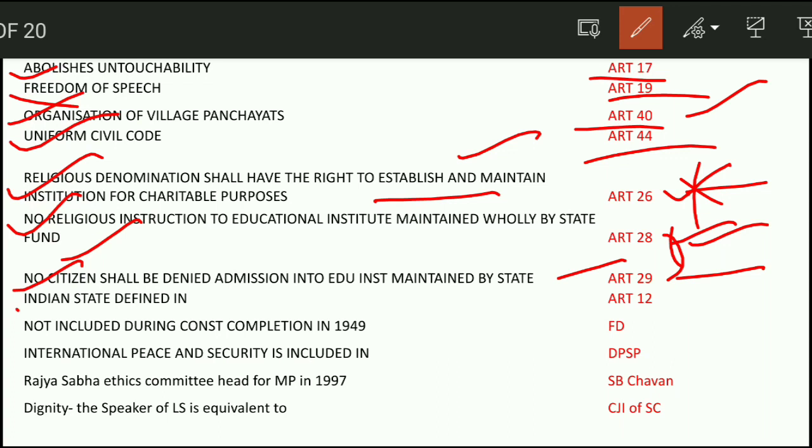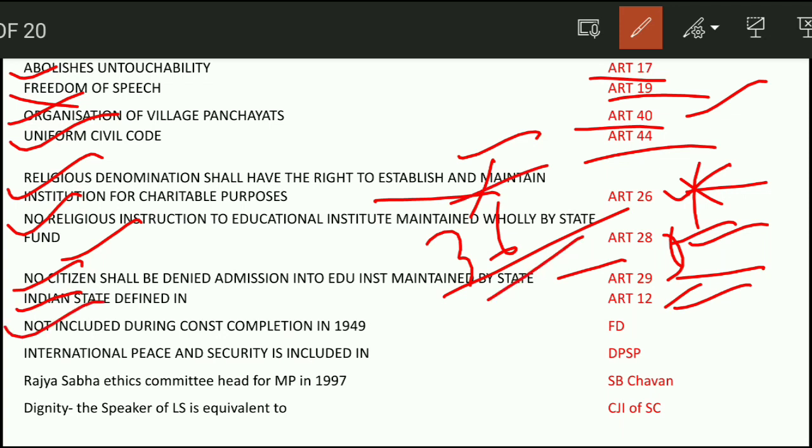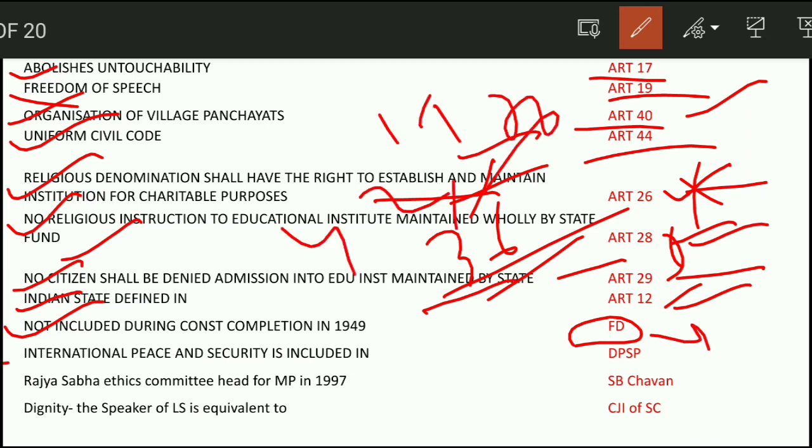Next, Indian state is defined in Article 12, and also it is defined in Article 36. This is in fundamental rights, and this is in DPSP. Next question. Not included during Constitution completion in 1949. So fundamental duties were not included. They were later added by the 42nd Amendment Act 1976. International peace and security is included in DPSP. It is in Article 49.